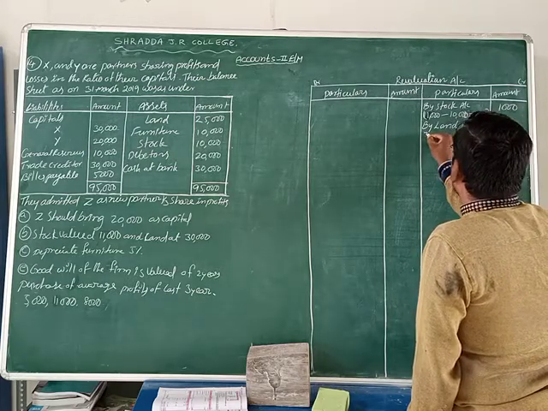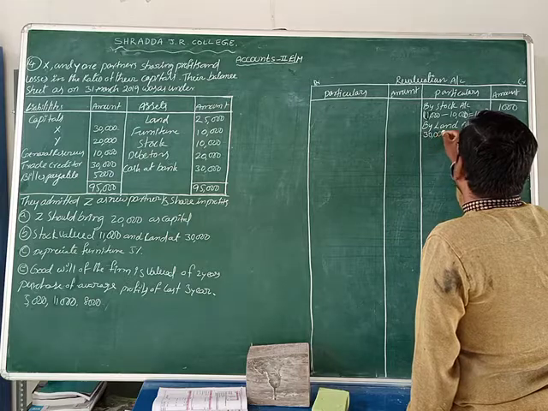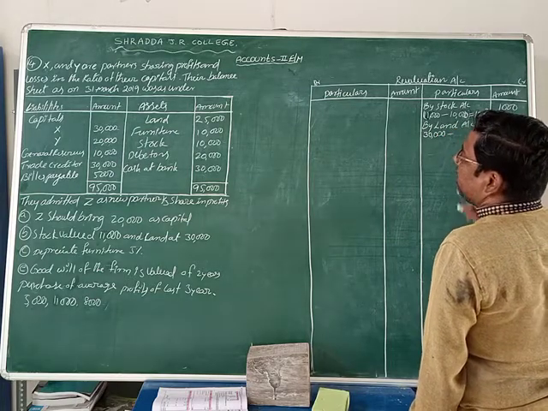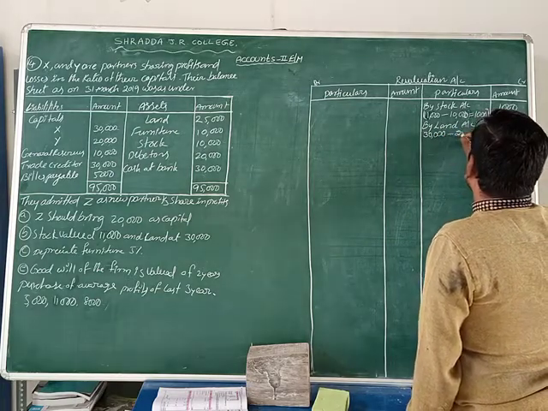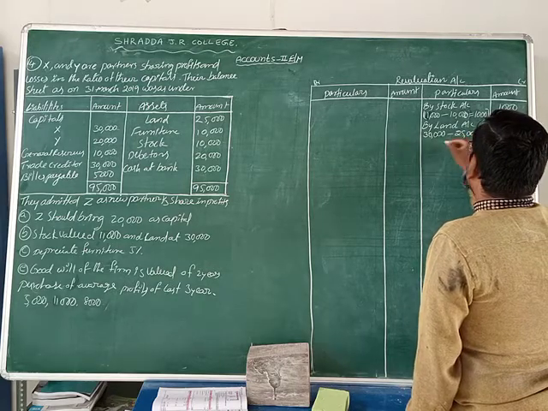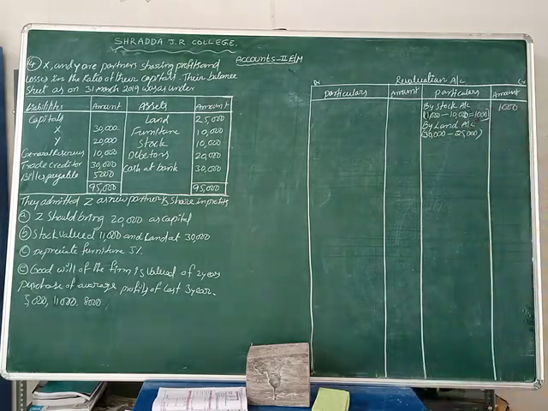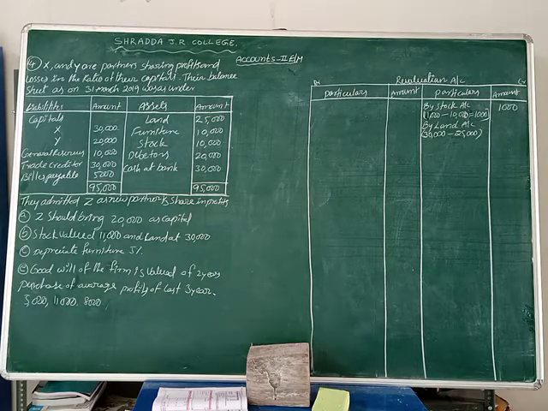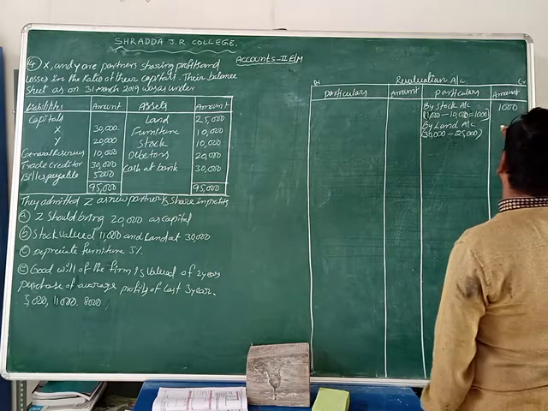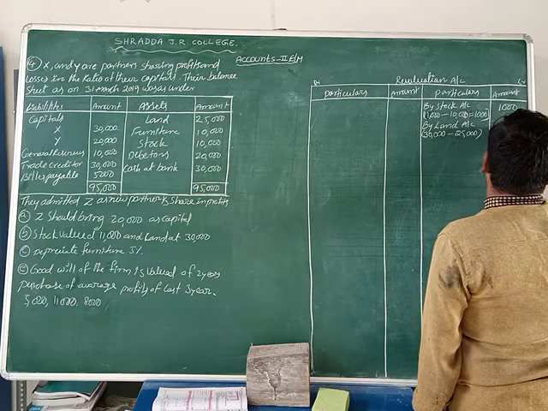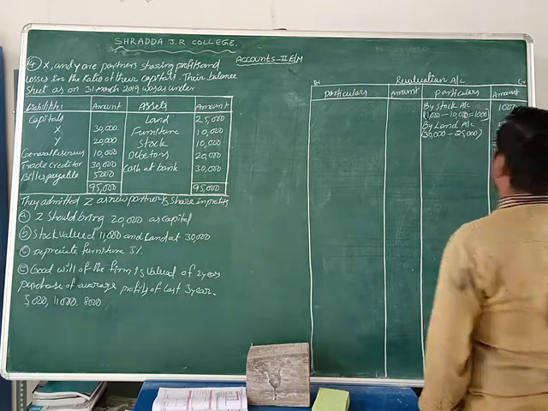Present value 30,000 rupees minus previous value 25,000. The remaining increase is 5,000 rupees. So land value is increasing by 5,000.